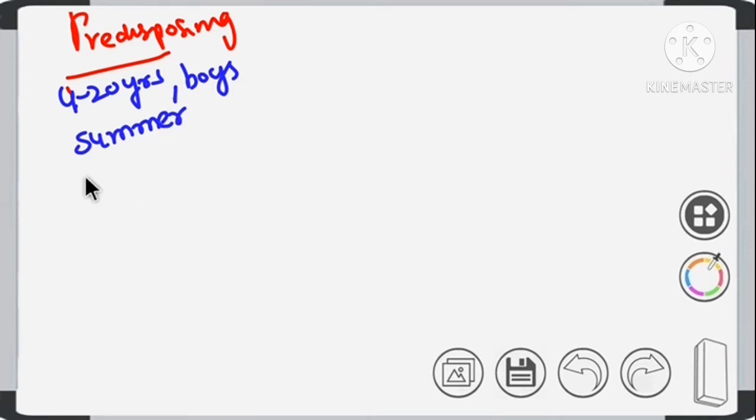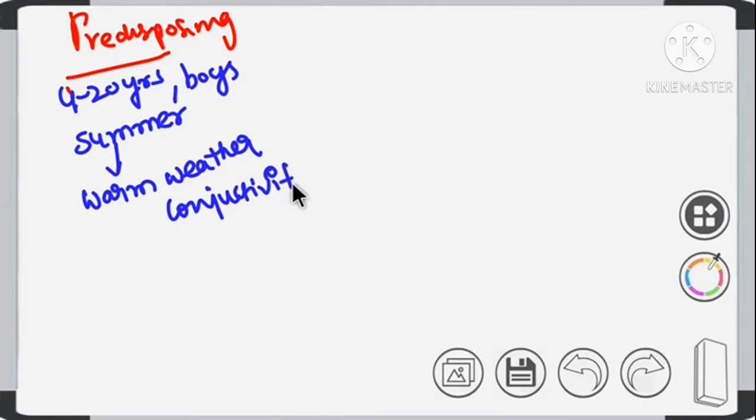That's the reason why vernal keratoconjunctivitis is also called warm weather conjunctivitis. This warm weather is present in the tropics, right? Tropical countries. So we'll see this condition more in tropical countries.